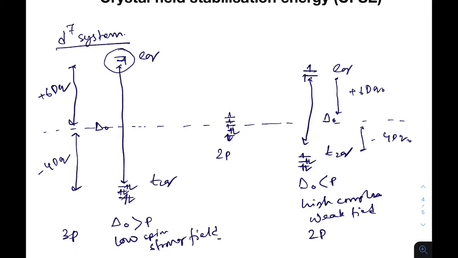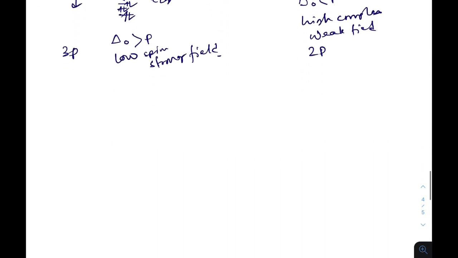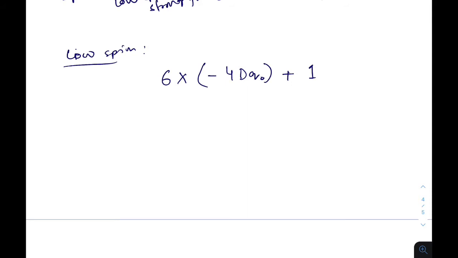Now if we calculate the crystal field stabilization energy for the d7 system, in case of low spin, we can see there are 6 electrons in the ground state and their energy is minus 4 Dq due to stabilization, and one electron in the higher excited state, and this is plus 6 Dq.